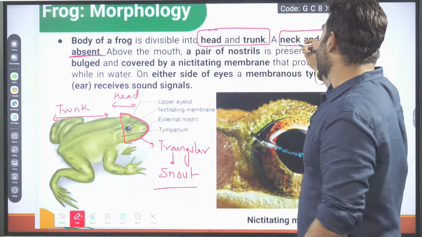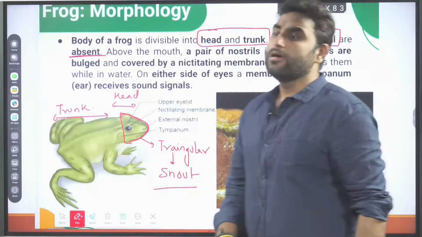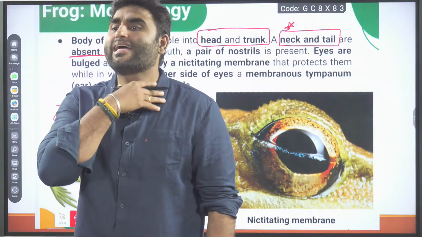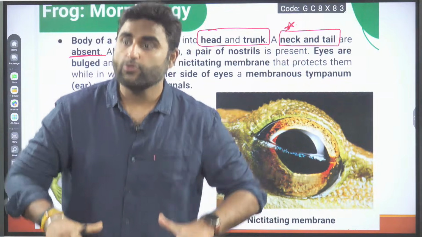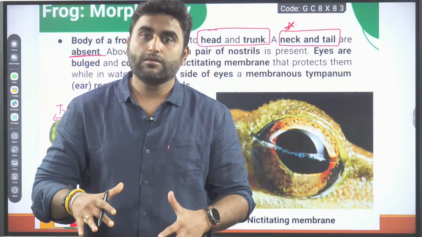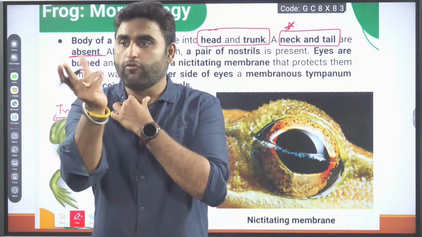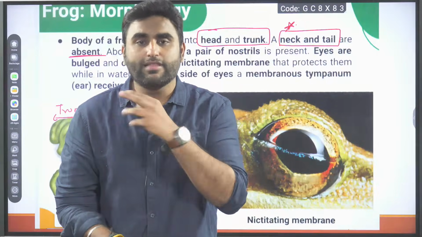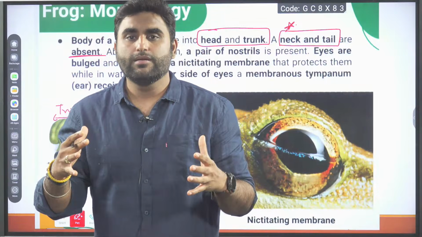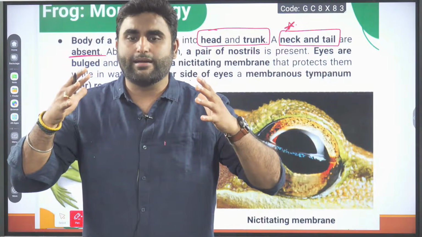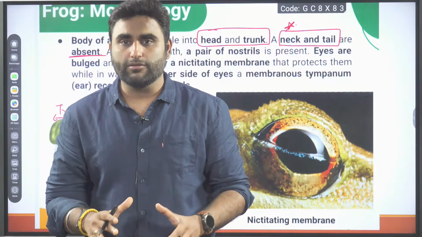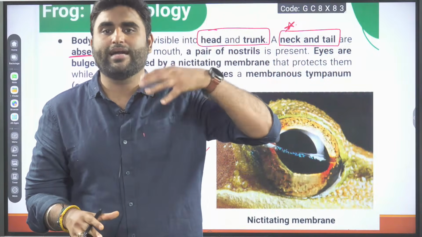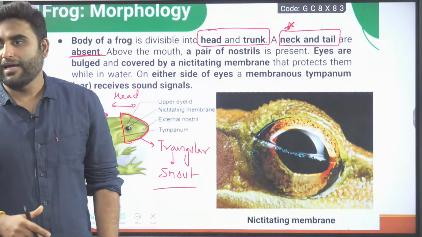Here, neck and tail are absent. Why is neck absent? Tail is not required. Why is neck absent? Because imagine you are a frog and you are jumping, hopping, leaping. If there is a neck, your head will wobble. When the neck wobbles, head is not stable. When head is not stable, jumping will not be effective. That's why neck has been removed, so that there is stability of the head, so that they can jump. Am I clear?